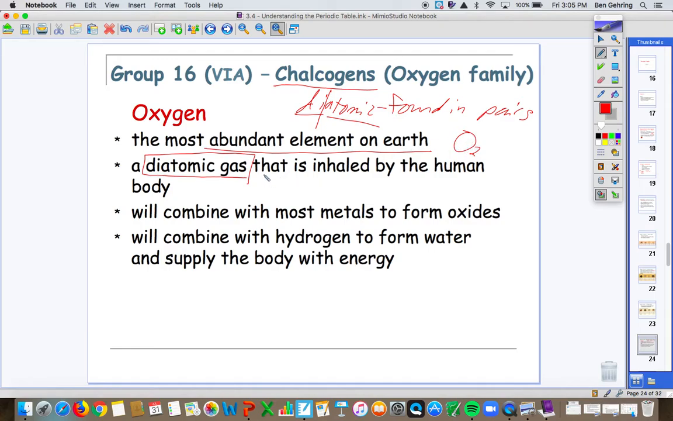So this is the diatomic gas inhaled by the human body. This will combine with most metals and form oxides. So you have calcium oxide, aluminum oxide, iron oxide. An oxide is more commonly known as rust. So iron oxide is rusted iron. And then oxygen combines with hydrogen to form water, and that is what most of the planet's made of. It's what most of our bodies are made of, and helps supply us with energy.